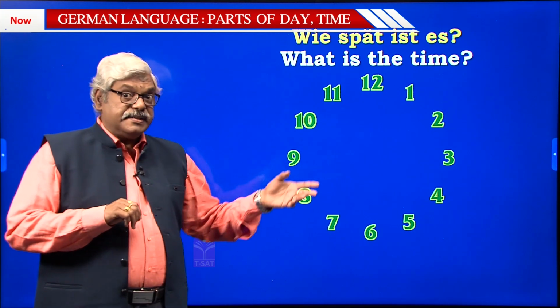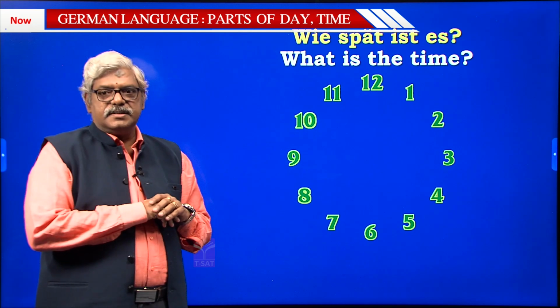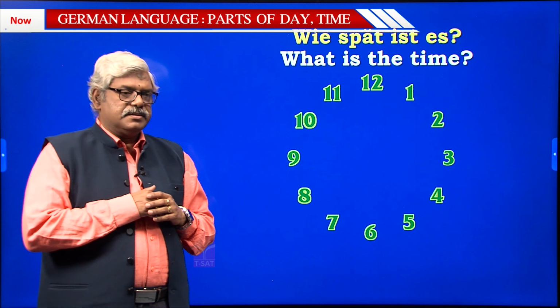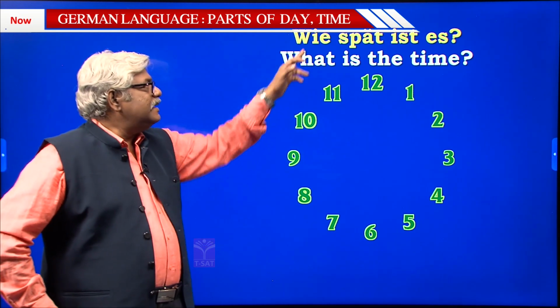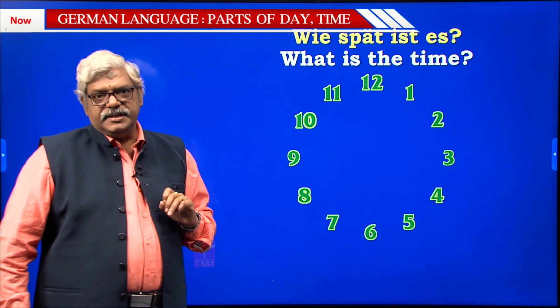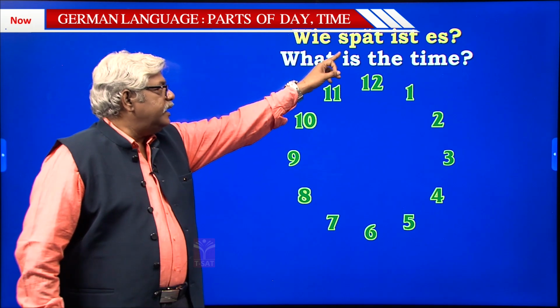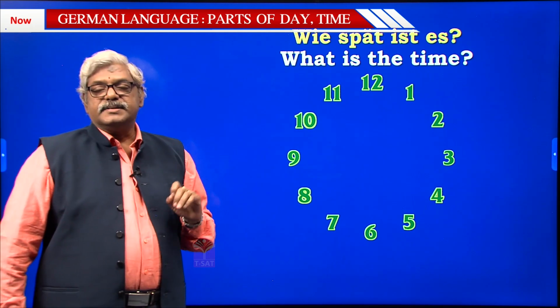In the previous episode, you had learned some questions and answers where you had used this wie with some other meaning. Yes, wie has many usages. Over here, the nearest equivalent for wie spät ist es is what is the time now. Sir, does spät represent time? No, it doesn't. But that is how you ask time.